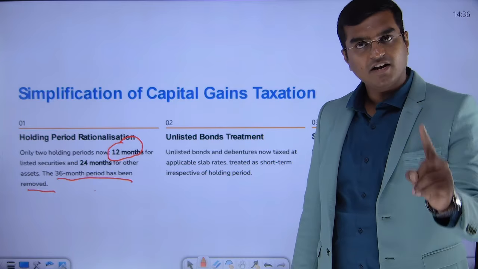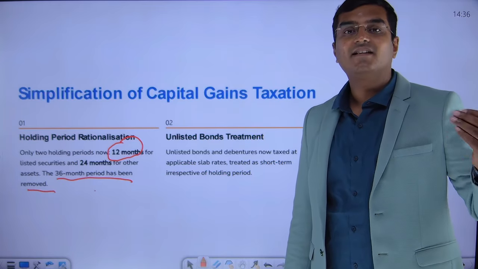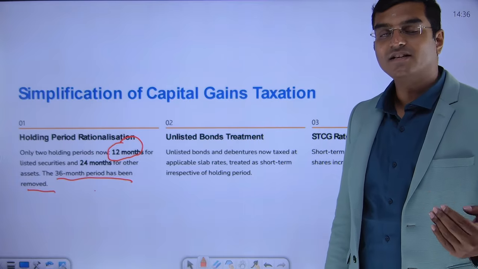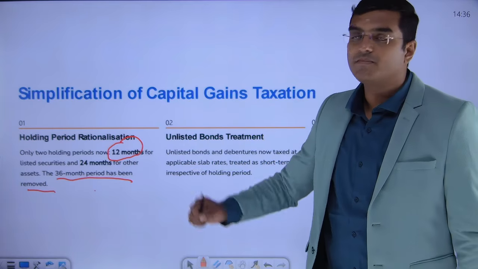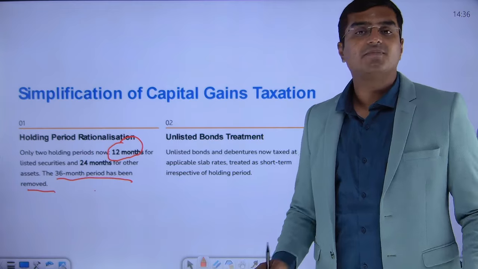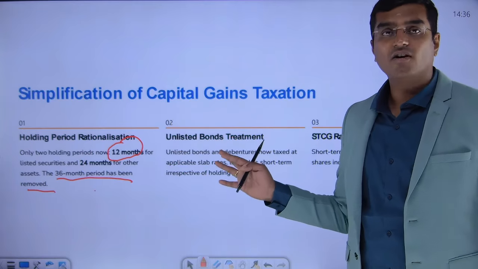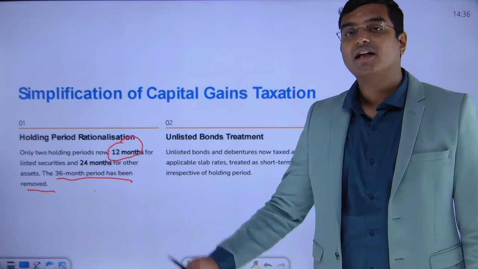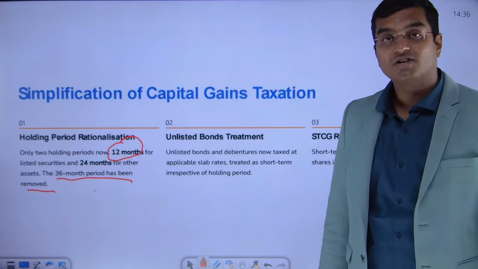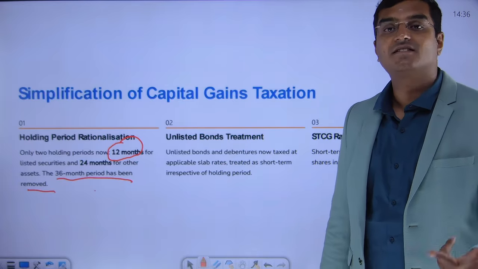In this case, dear friends, there is only one exemption, that is equity related assets or listed securities. Instead of 24 months, you have a time limit of 12 months. This is very simple, and that's why we have given a heading called simplification of capital gain taxation. Earlier you had three periods: one is a 12 months period, one is a 24 months period, one is 36 months.